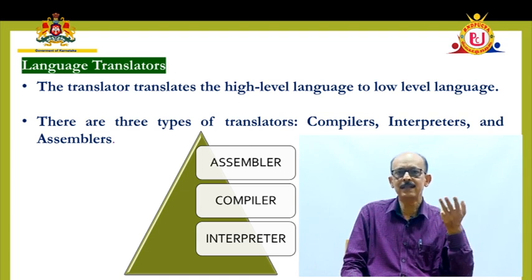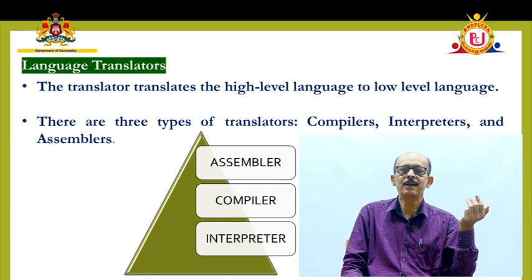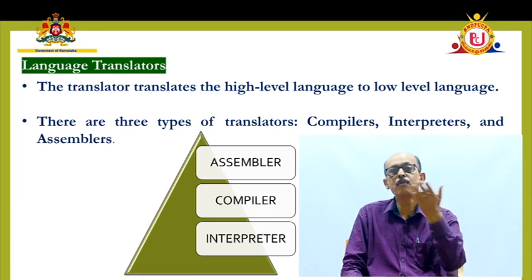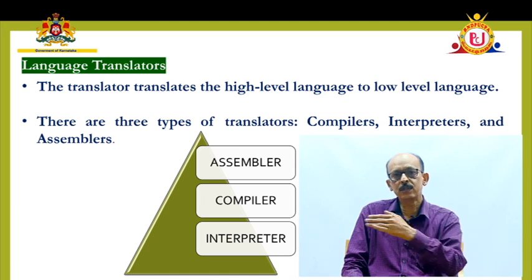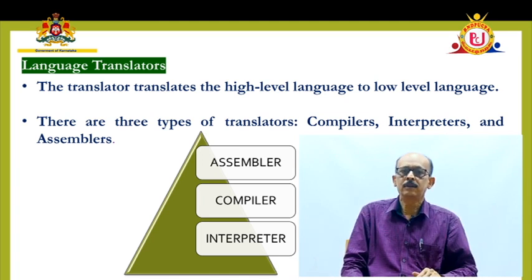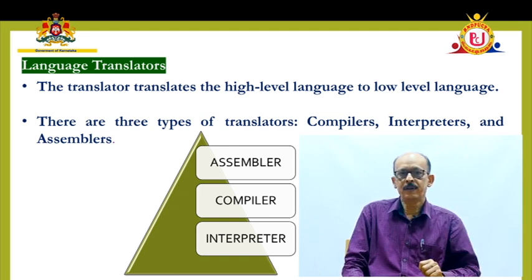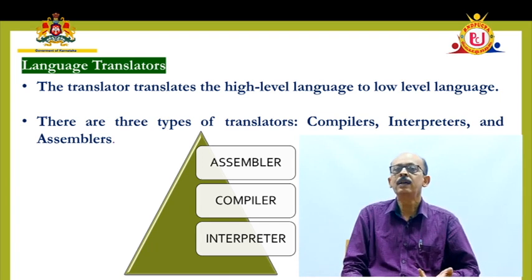So we have 3 translators basically. One is called an assembler, which converts the assembly level language program, the language which uses mnemonics, coded words. Using coded words, you can write a program, but the computer cannot understand, so it has to be translated using an assembler.